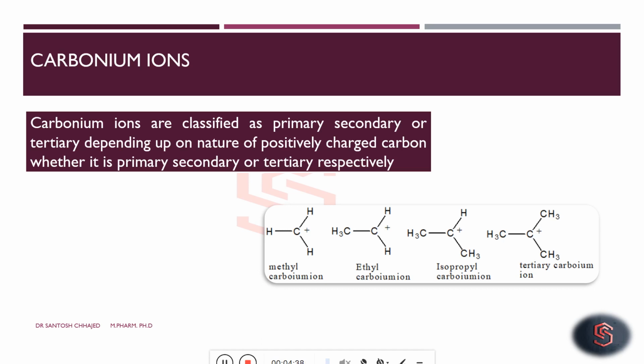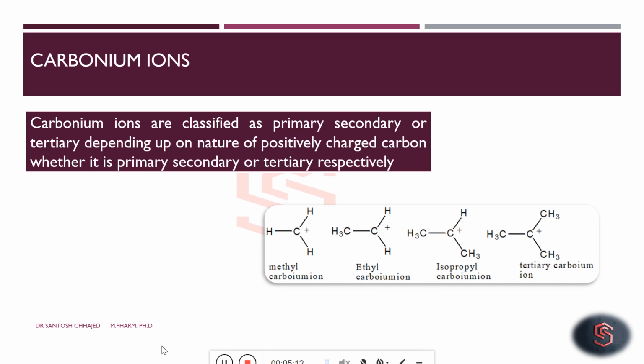So a tertiary carbon is the one which bears 3 alkyl groups. These 3 alkyl groups may be the same or different. For example, a tertiary carbocation is there. Here 3 alkyl groups, that is 3 methyl groups, are linked to the carbon, and when such a carbon becomes an electron-deficient carbocation, this is called a tertiary carbonium ion. Whereas a secondary carbonium ion is the one to which two alkyl groups are linked, and in case of primary only one alkyl group is linked.